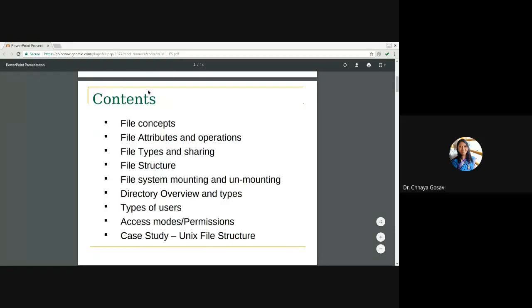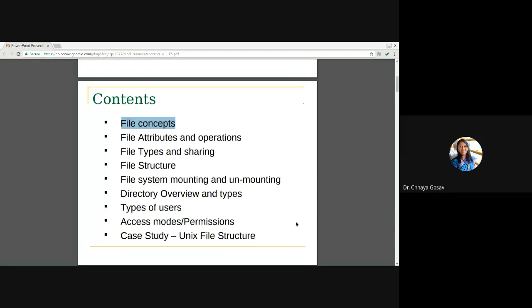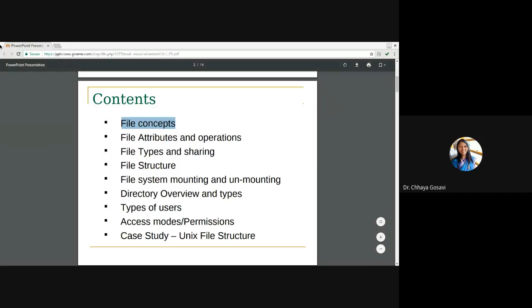In this unit, we'll see the file concept. What is a file concept? How is it different from a process? Is a file an active entity or a passive entity? Is a process active or passive? Active. What is a file?